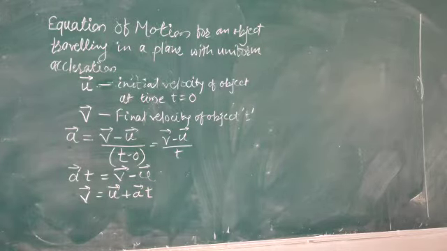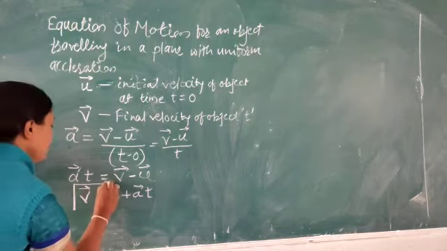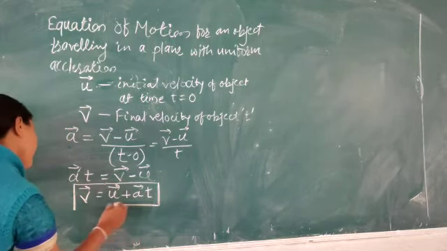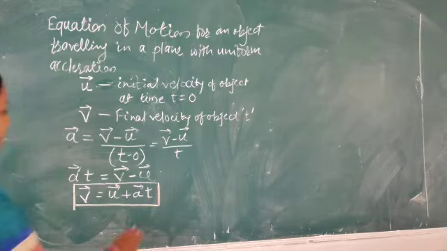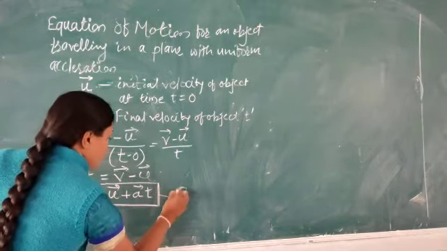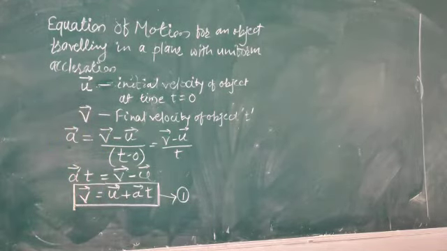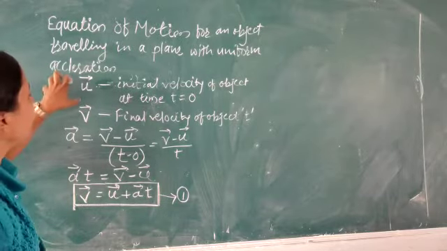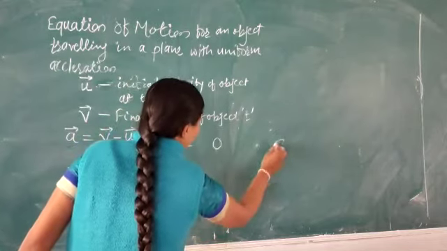That is vector v equals vector u plus vector at. This is one of the kinematical equations, one of the equations for the motion of the object. We have to know this equation.